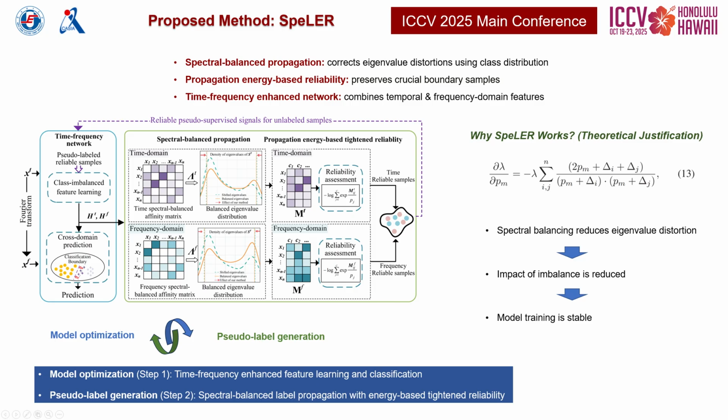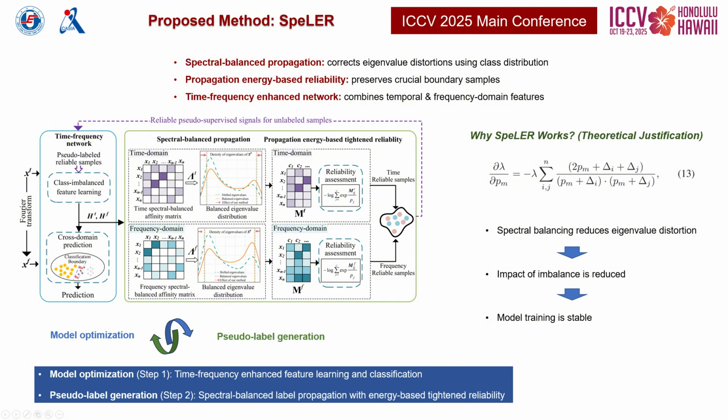Now let's look at our proposed framework SpeLER. The design is based on an iterative loop between model optimization and pseudo-label generation. On the left side of the figure, we start with a time-frequency enhanced network. This network extracts complementary features from both temporal and frequency domains, ensuring that minority classes are not overlooked. Next, in the middle, we apply spectral-balanced propagation. This step explicitly adjusts the affinity matrix using class distribution information, correcting the eigenvalue distortions caused by class imbalance. As a result, label propagation becomes more stable and accurate.